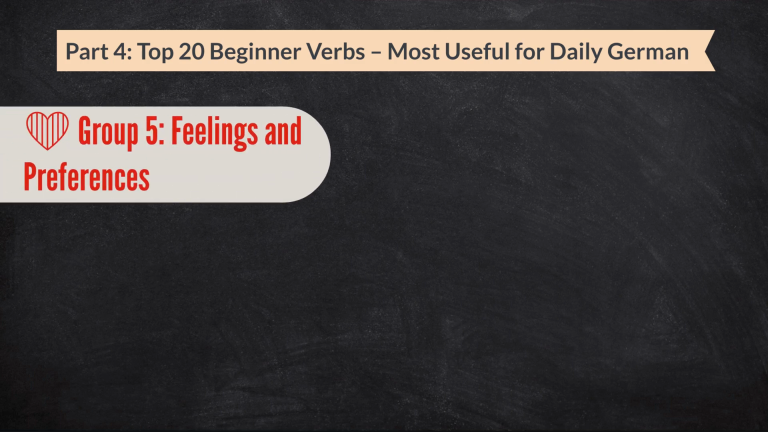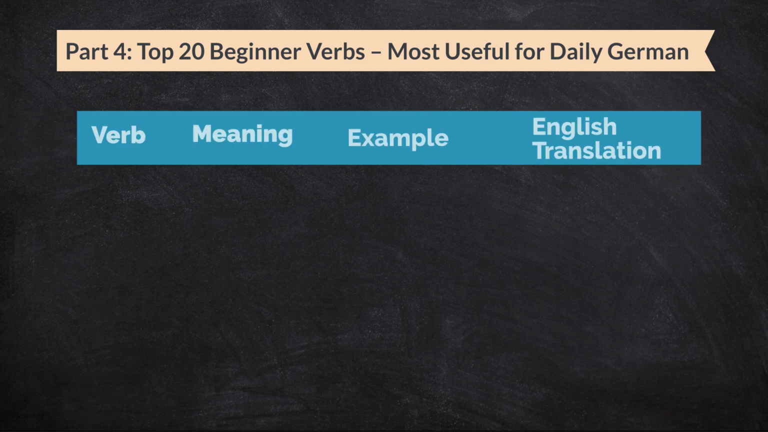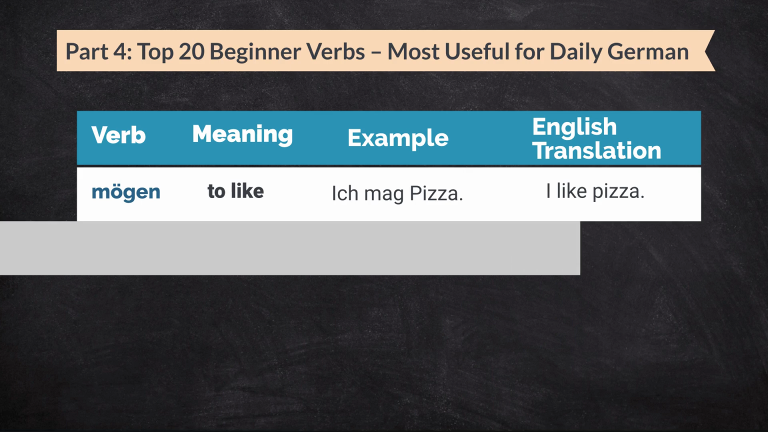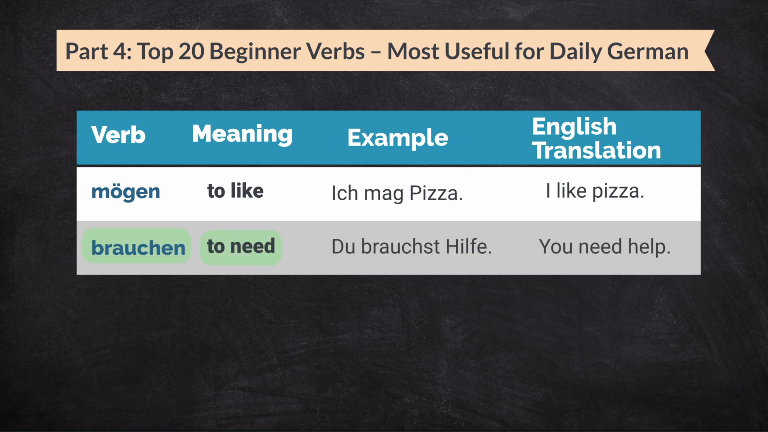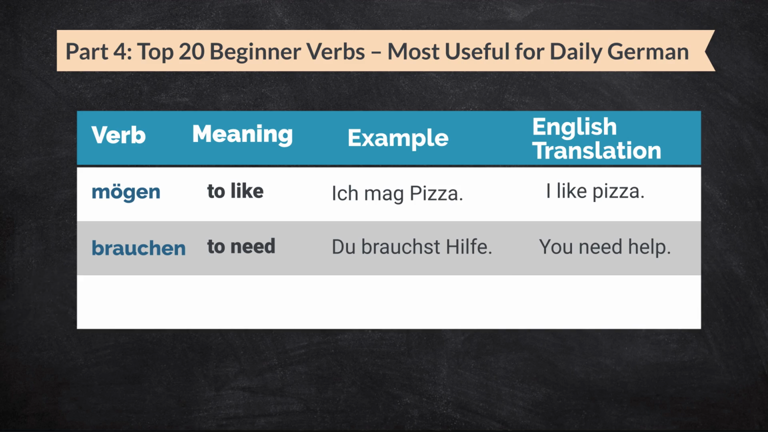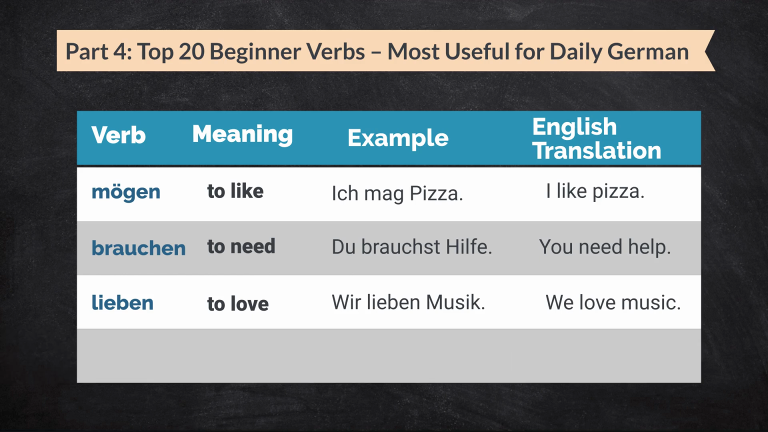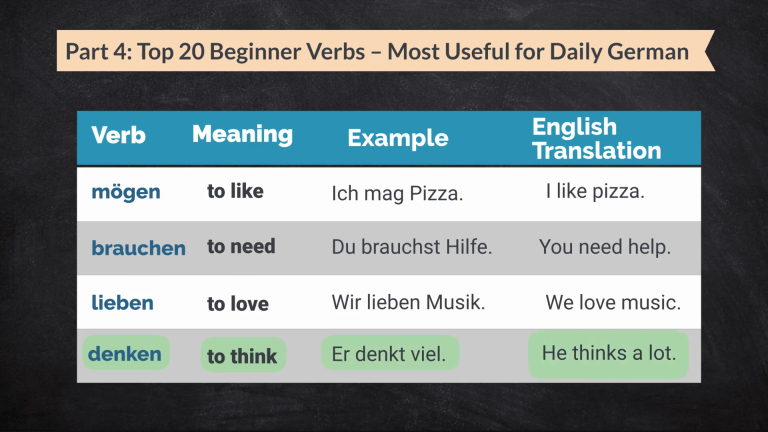The final group is about feelings and preferences. Mögen means to like. Ich mag Pizza. That means I like pizza. Brauchen means to need. Du brauchst Hilfe. That means you need help. Lieben means to love. Wir lieben Musik. That means we love music. Denken means to think. Er denkt viel. That means he thinks a lot. These verbs let you talk about your thoughts, emotions, and what you enjoy.